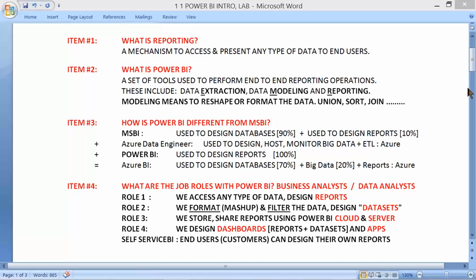A data set is the reshaped source data required for the purpose of end user reporting. Yes, end users can generate their own reports. We call it self-service BI. That's the main advantage of Power BI, a cheaper yet very powerful component for reporting activities. And end users can generate their own reports.